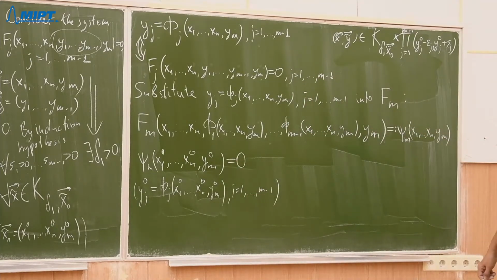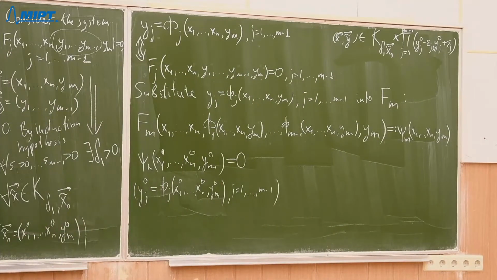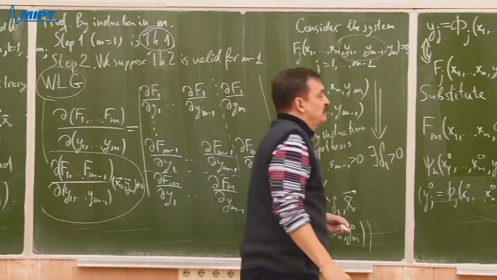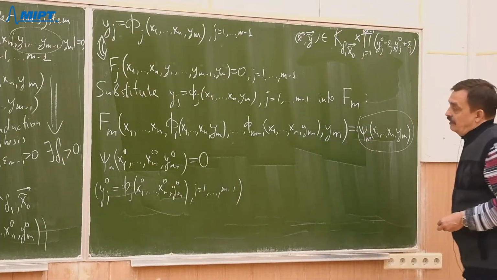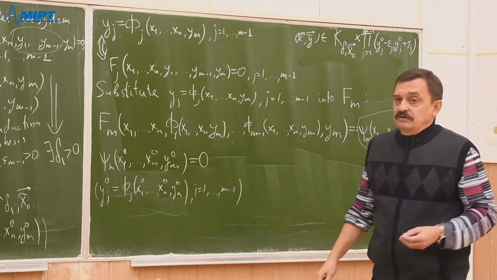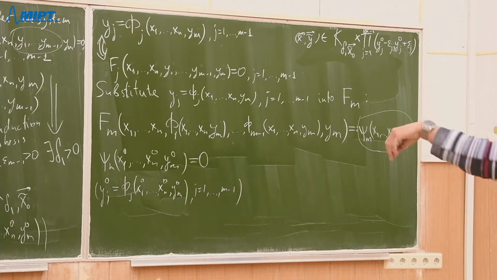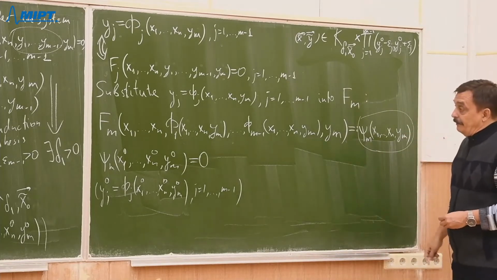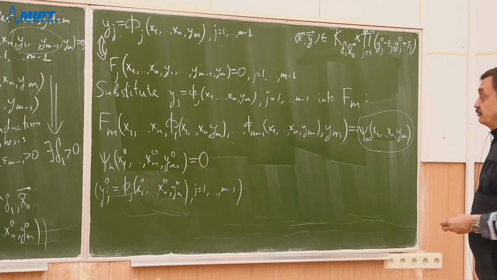Okay, now I want to apply theorem 1 to the function psi m. So we'll need to check that all suppositions of theorem 1 are satisfied for the function psi m. And of course, we have to start with differentiability.